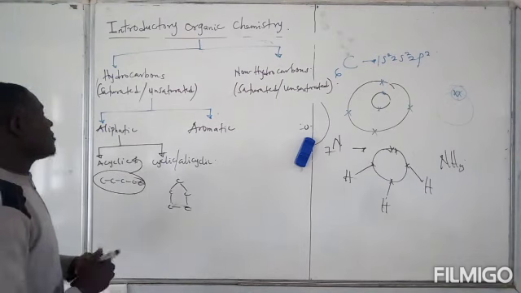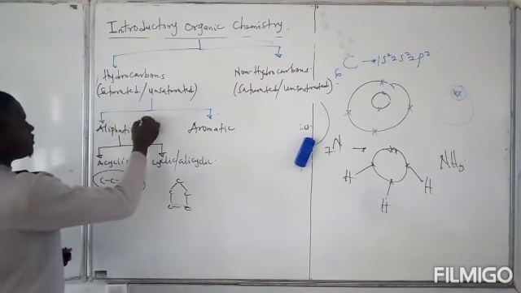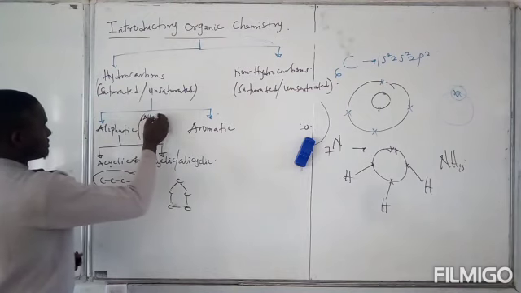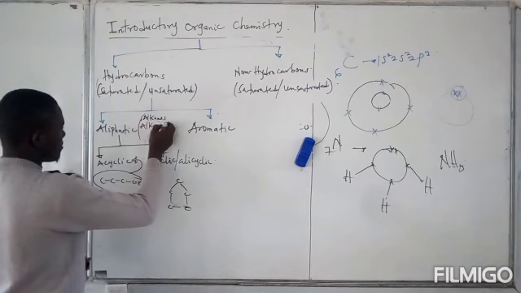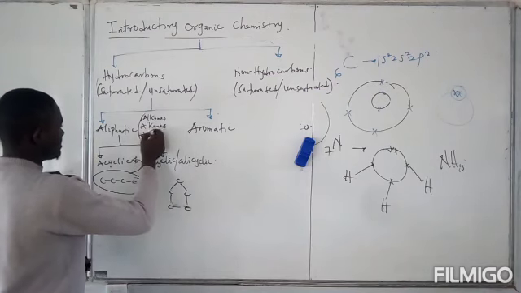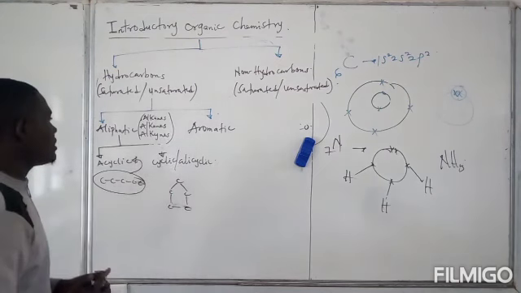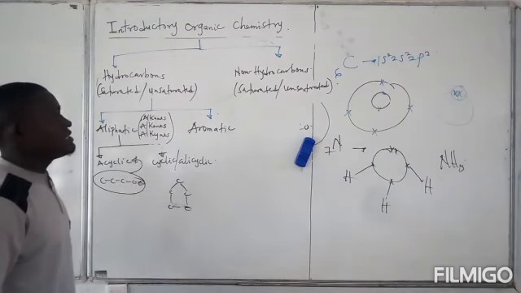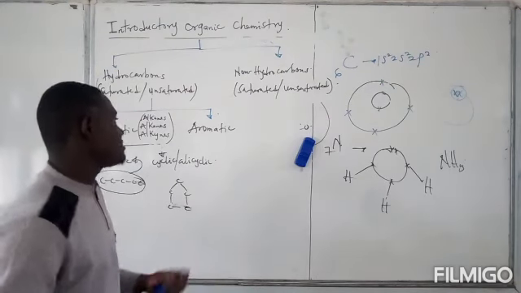Okay, so the hydrocarbons that can exhibit this could actually be of 3 forms. It could be alkanes, it could be alkenes, and it could be alkynes. And all these we are going to look into in detail. Then as for the aromatic hydrocarbons, these are just benzene and benzene-related hydrocarbons.